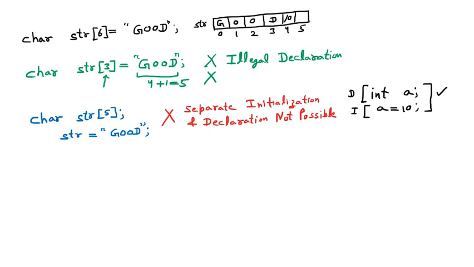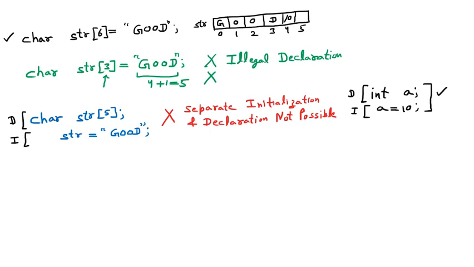So in terms of string, it is not possible, because if I am saying char str 5, this part is the declaration and this part is the initialization. If I am saying str is equal to good, that is impossible. String says that it should be in a single line, just like this. If I am saying char str 6 is equal to good, it should be in a single line. We cannot bifurcate it into different lines.